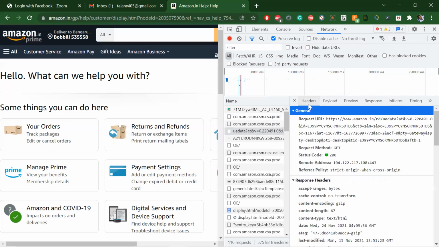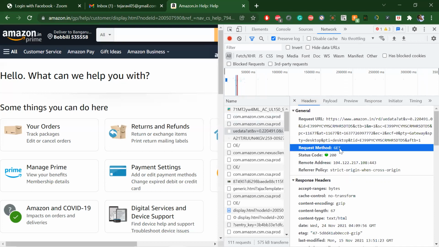Apart from the request, we have different things. It's called method. It could be get, post, put, delete, options. There are a total of 7 methods. So we should know all 7 methods as well.